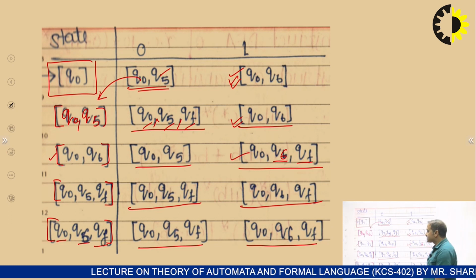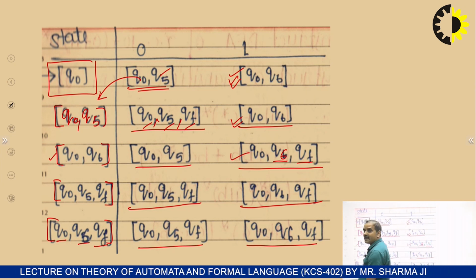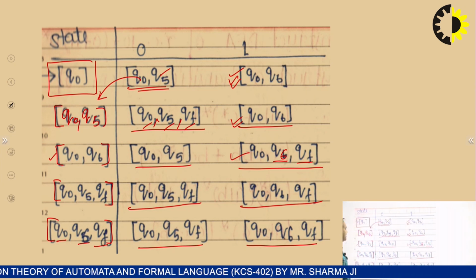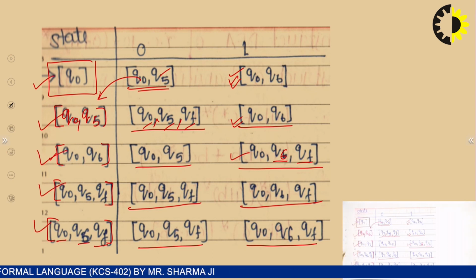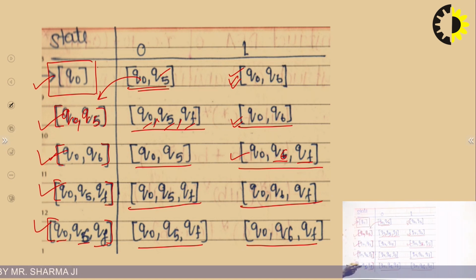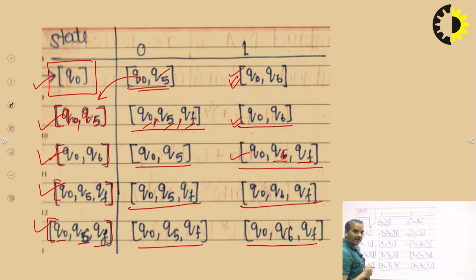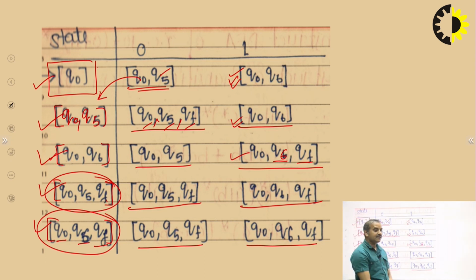So we have to construct a diagram for the given table. How is the diagram constructed? First, we take 5 states: state 1, state 2, state 3, state 4 and state 5. State Q0 is marked as the initial state, and the states which contain the final state QF are marked with a double circle. There can be more than one final state, but the initial state must be single. That is the basic concept of automata.